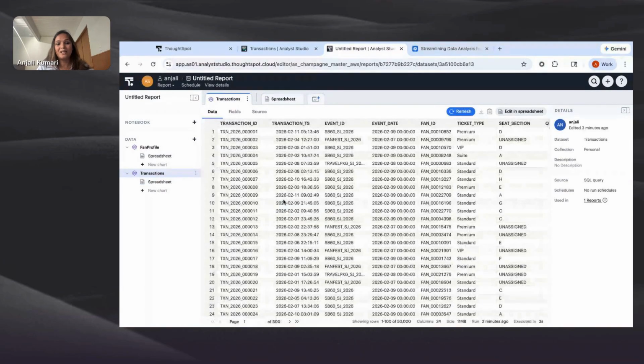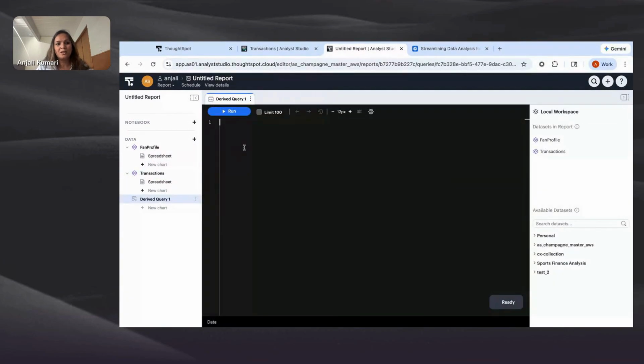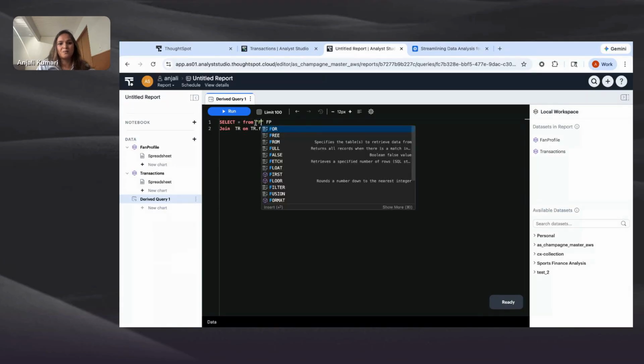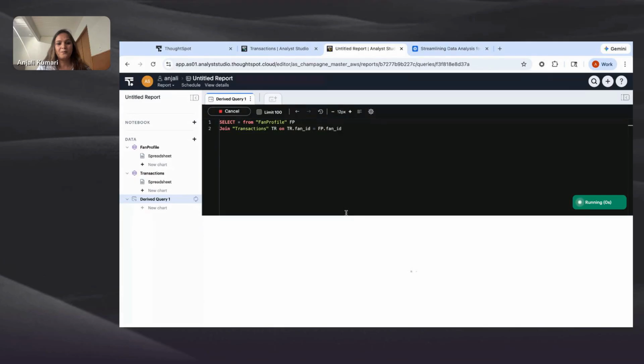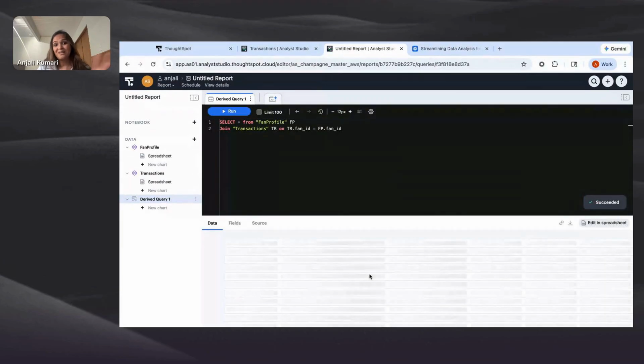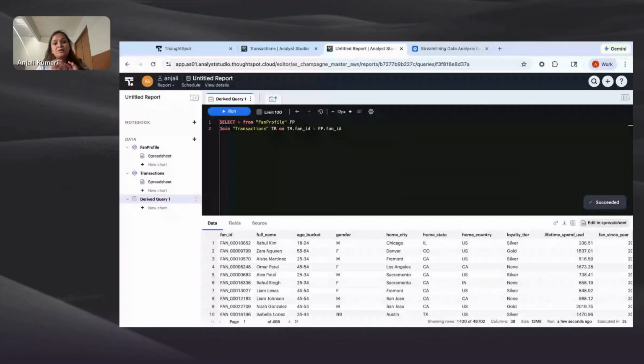So sounds good. Now let me use SQL, which I'm very comfortable with, to combine this data set. So I'm going to go ahead and write a query that combines these two data sets. I'm going to say, let's pick all the information from fan profile and all the information from transaction table. All right, so now I have the query ready. I'm going to quickly execute this. Now, essentially what it's doing is it's a new capability that we have added, which is using SQL, you can combine data sources or data sets from two different data sources.